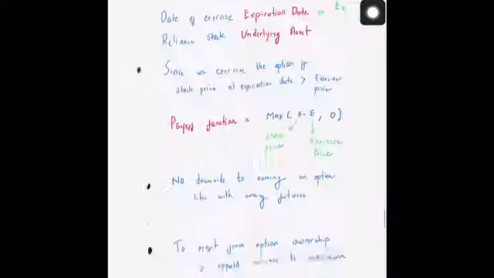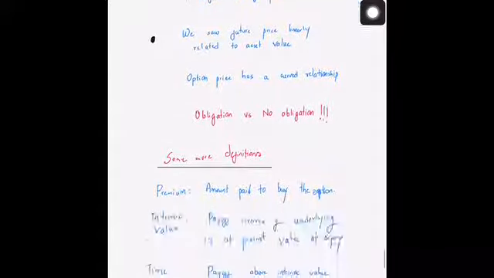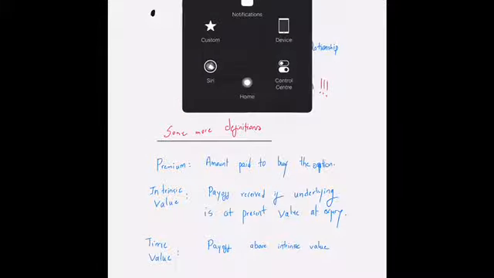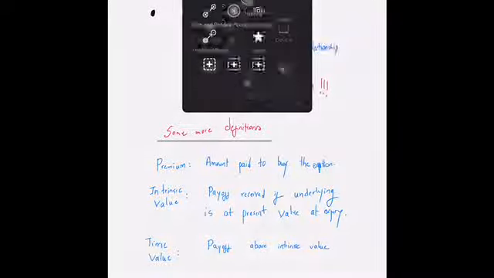Now we go downstairs. This whole issue is happening because in the futures contract you had an obligation, whereas in an options contract there was no obligation. Let us go through some more definitions.